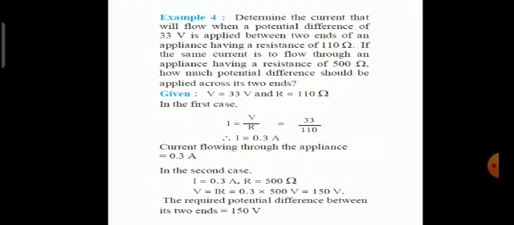Now V is equal to 33 volt and R is equal to 110 ohm. In the first case, I is equal to V divided by R. So it is 33 divided by 110. That value comes to 0.3 ampere. This is the current flowing. And in the second case, current is, we have to use the same value, that is 0.3 ampere, and resistance is 500 ohm. So we know that V is equal to IR. So if you multiply these, you get the potential difference of 150 volt.